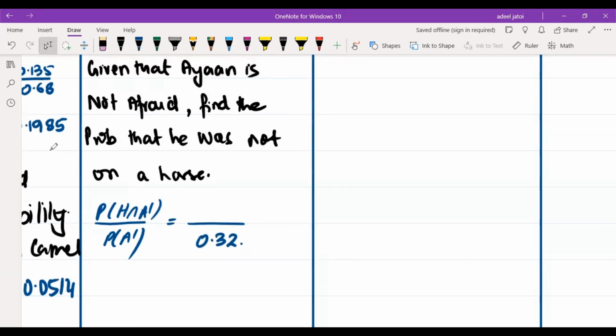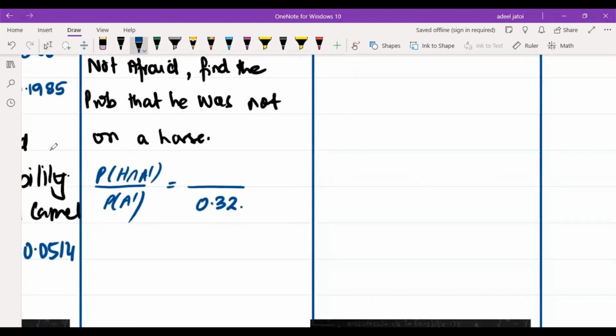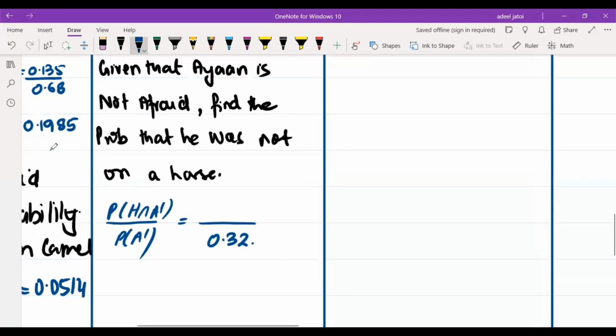Given that Ayan is not afraid, find the probability that he was not on horse. So not on horse means we can also find it in another way. Let me just correct this.